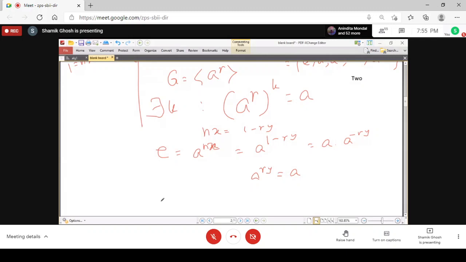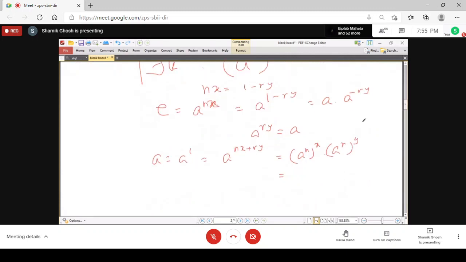So you can make it directly also. a equals a to the power 1, and 1 is nx plus ry. And so you have that this is a to the power n, whole to the power x, into a to the power r, whole to the power y. And a to the power n is identity. So this part is identity. So this is a to the power r, to the power y. So a is generated by power of a.